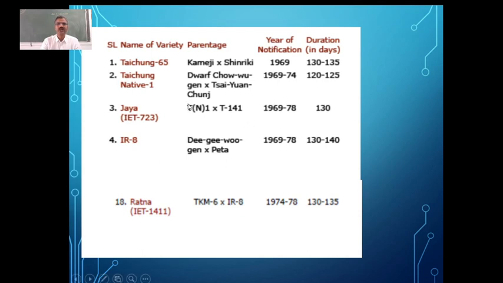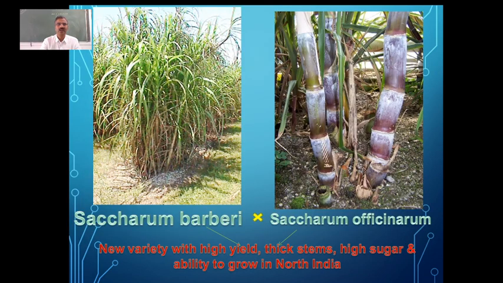You can see the year of notification and also the duration. So Taichung 65 takes 130 to 135 days. Now it is almost 120 to 130 days that is the average maturation period as far as rice is concerned. Jaya takes 130 days, you can see. Now we have some Sona varieties which are going to mature within around 100 to 120 days.